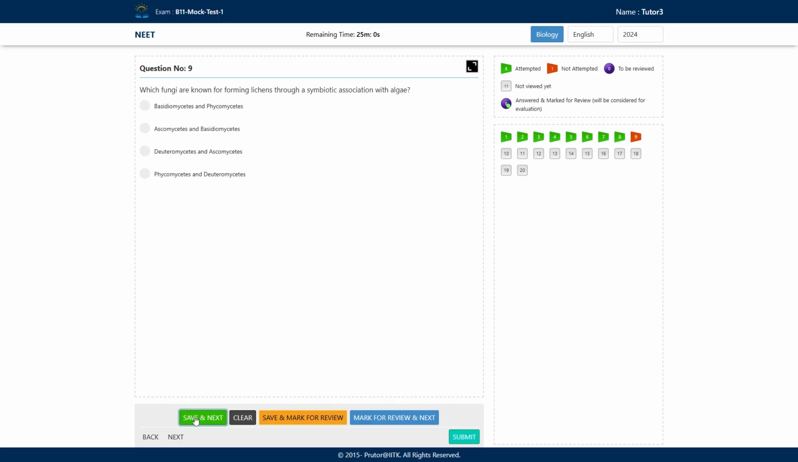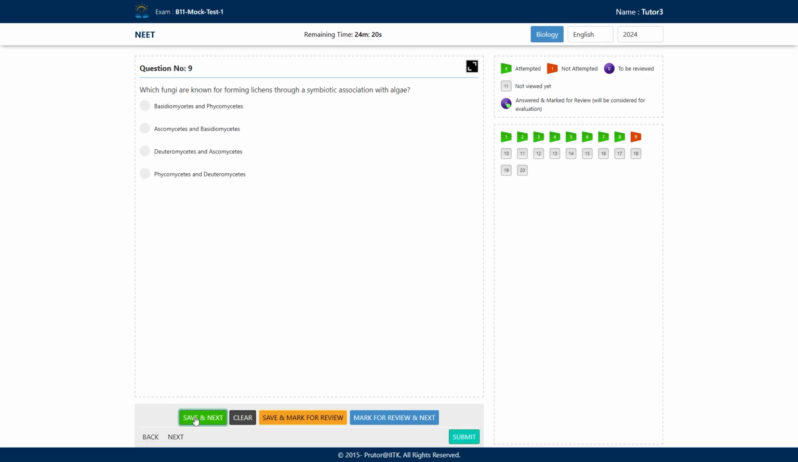Next question. Which fungi are known for forming lichens through a symbiotic association with the algae? Lichens are forming the symbiotic association. The algae and fungi come close together and they form an association. And this association is known as lichen, and they are living as an individual, right? But the question is, which fungi are known as forming the lichens?